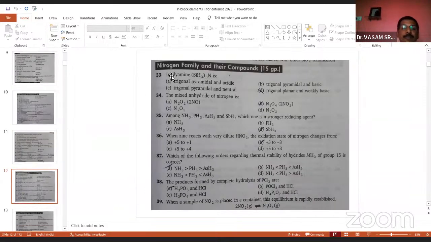And you observe the nitrogen family, the 15th group. The mixed anhydride of nitrogen is... Excellent question. And among ammonia, phosphine, arsine, stibine, which one is a stronger reducing agent?